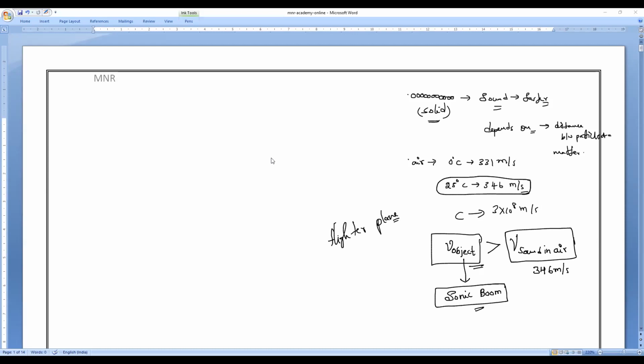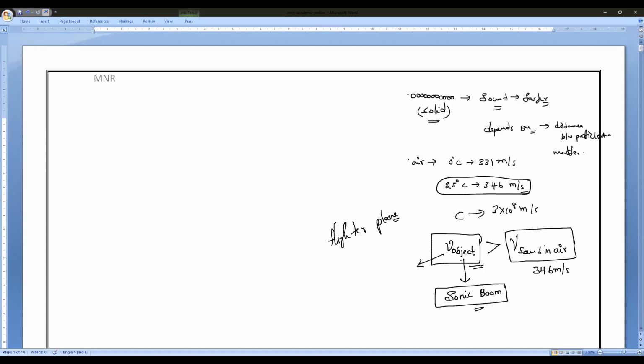That speed, more than the speed of sound in air, we call supersonic speed. What do we call it? Supersonic. Clear, everybody? This is what you have to remember.